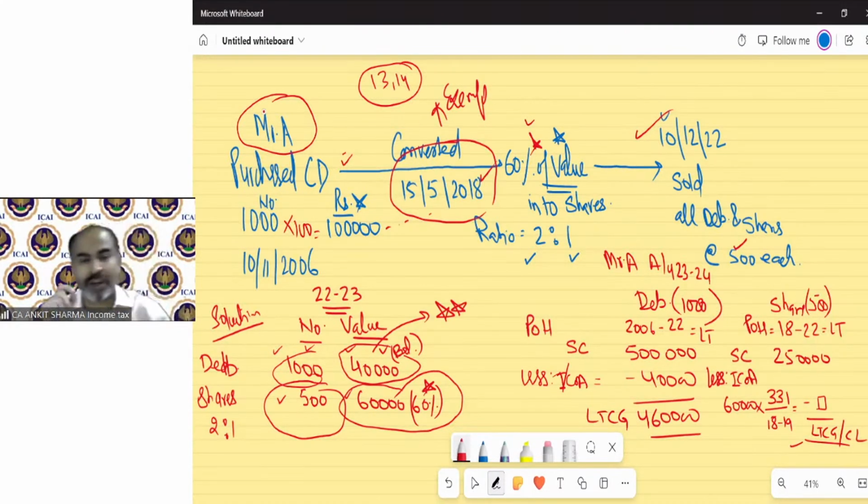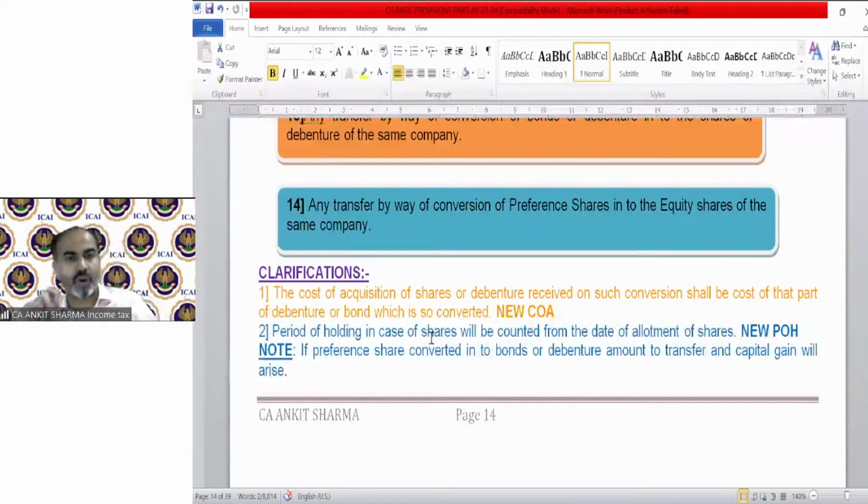So in case of point number 13 and 14, there is no special concept of calculation. There is a normal provision. You just need to find out the new number of debentures and their value after conversion, and again the number of shares and the value after conversion. After that, it will be a normal question. So this is the clarification. The cost of acquisition of shares or debentures received on such conversion shall be that part of the cost of the debenture or bond which is so converted. That is the new cost. Normal period of holding will be applicable.